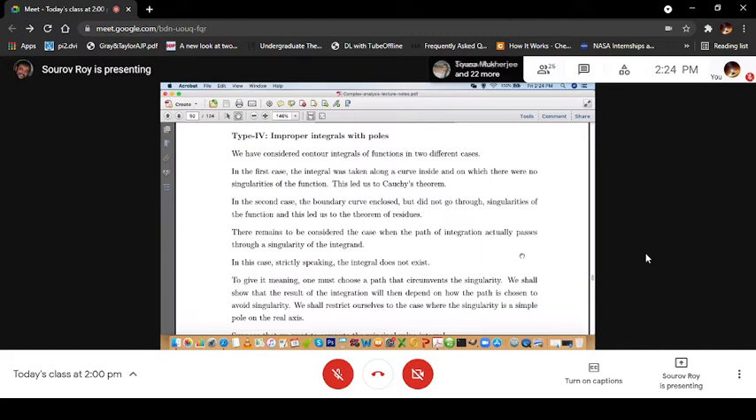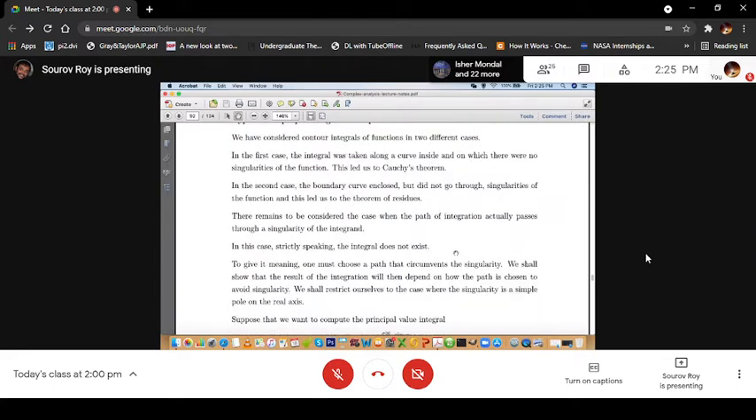In the second case, the boundary curve enclosed but did not go through some singularities of the function, and this led us to the theorem of residues that we discussed for the last few hours starting yesterday. So there remains to be considered the case when the path of integration actually passes through a singularity of the integrand. So far we have not encountered any such integral. Of course, remember in this case, strictly speaking, the integral does not exist.